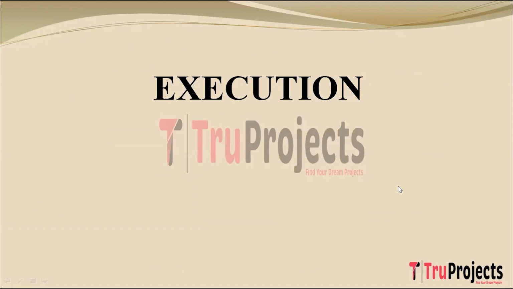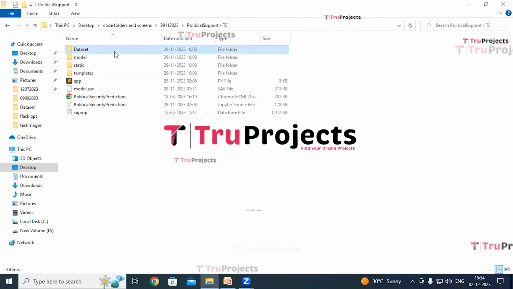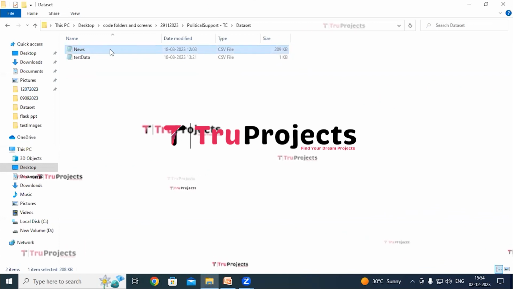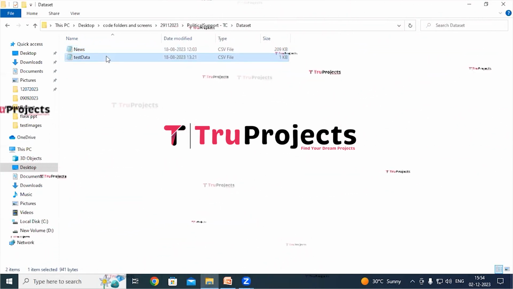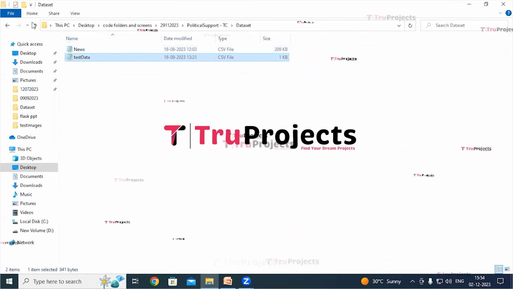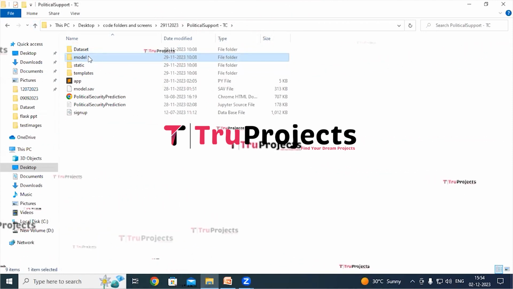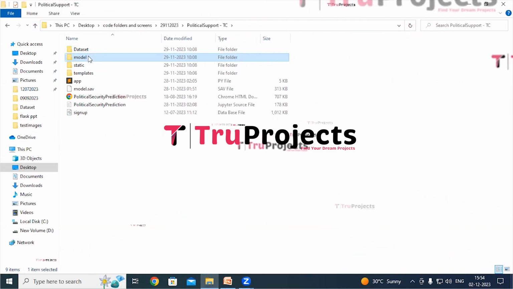Execution of the project. To execute this project, first we need to open the code folder which contains the project source code files. This is the dataset folder, in which I have the online news dataset with class labels on which we will train the models, and this is test data which does not have the class label, on which we will evaluate the models. And this is the model folder which contains NumPy files. These files contain algorithm information.